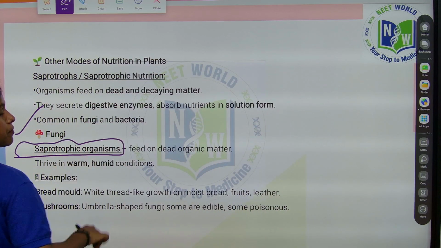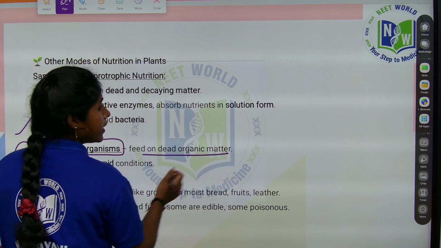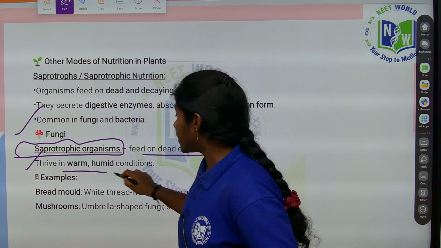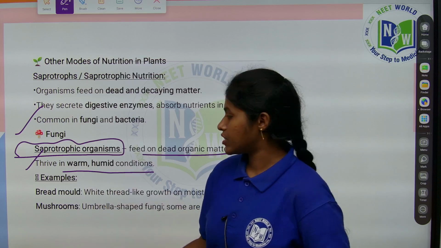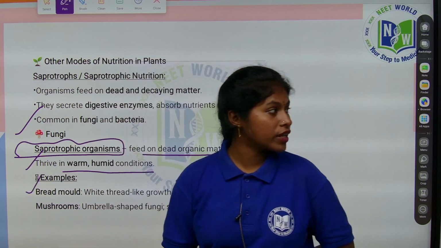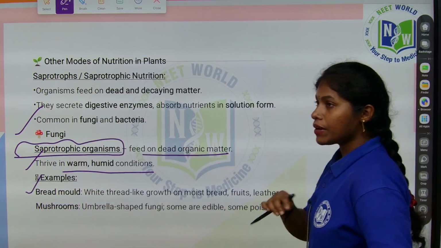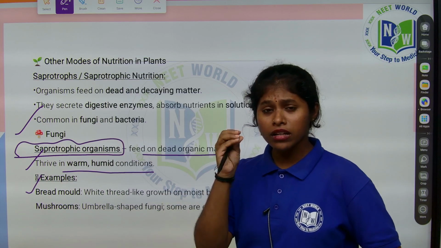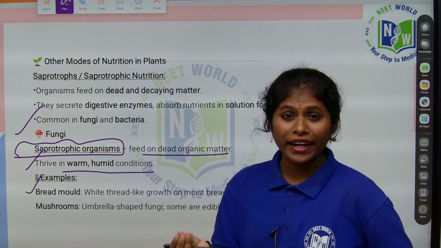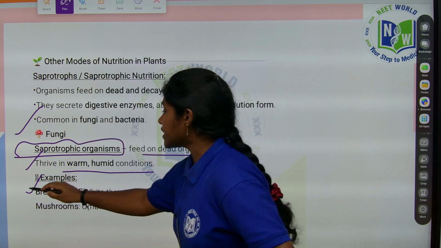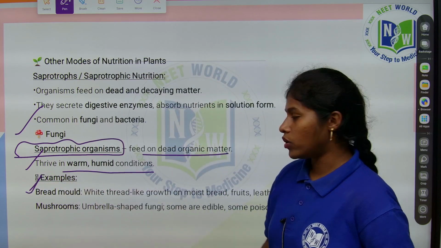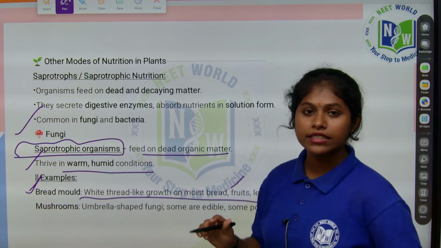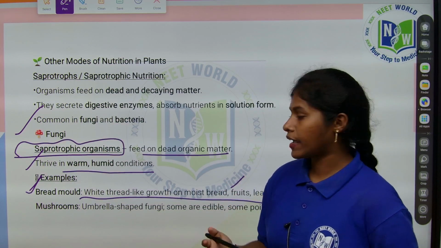Fungi are saprotrophic organisms. They feed on dead organic matter. They thrive mostly in warm and humid conditions, which is nothing but moist conditions. Bread mold is a good example. You can see it in your houses also. If you leave a bread out the whole night, in the morning you can see whitish growth. That is nothing but the fungi, bread mold. This white thread-like growth on moist bread, fruits, leather is the bread mold, a fungus.